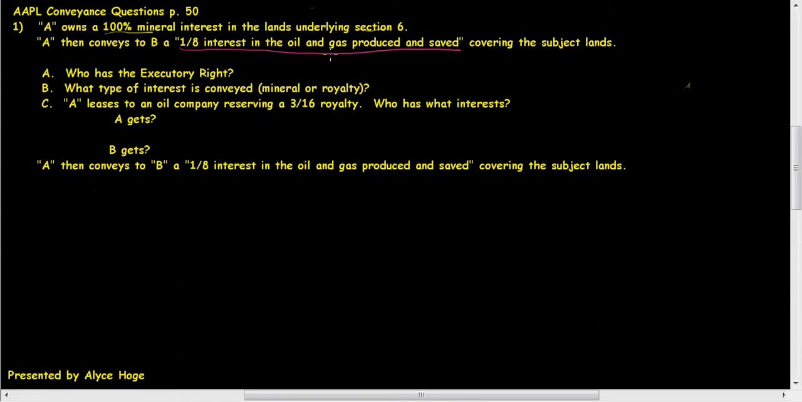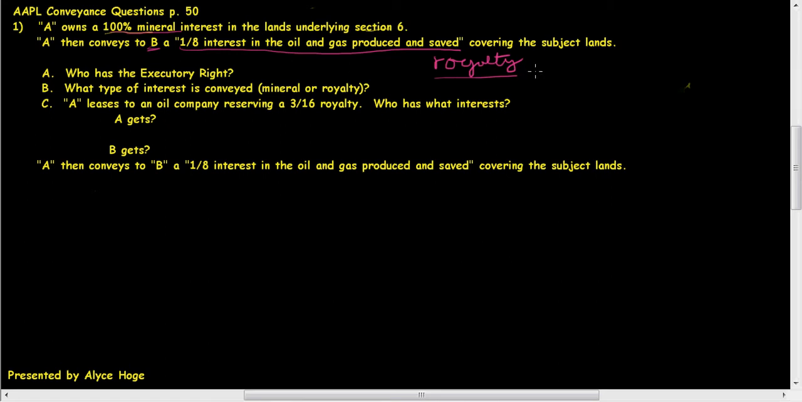Well, we know whenever we see this language, oil and gas produced and saved, instead of oil and gas minerals, we're dealing with a royalty payment or a royalty interest. So they're not conveying their mineral interest, they're only conveying a royalty interest. And what that means is if there is an oil and gas lease that's taken, then party B is going to get a part of that royalty payment. That's all they get. And so for that reason, they don't have the right to execute a lease.